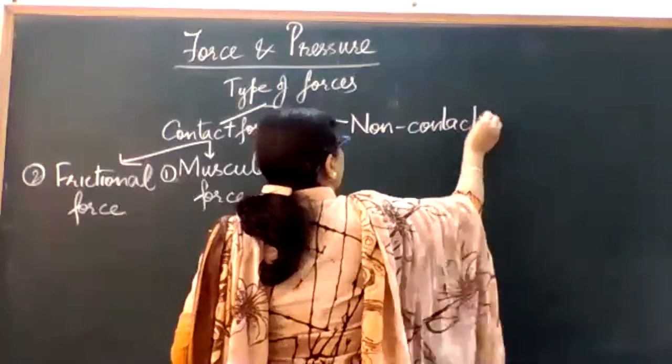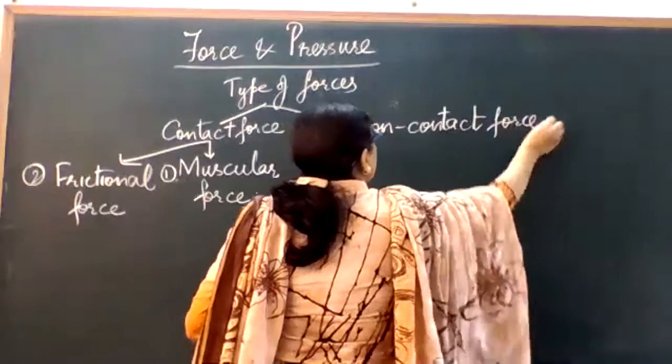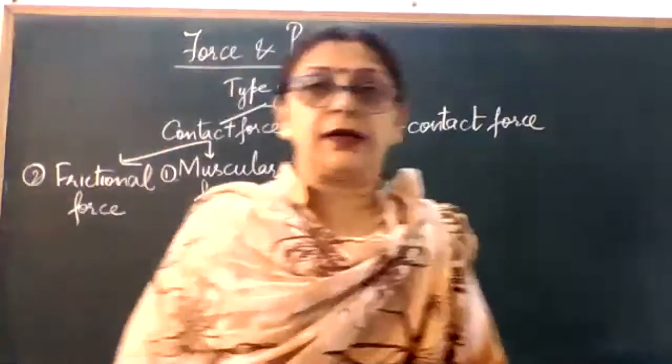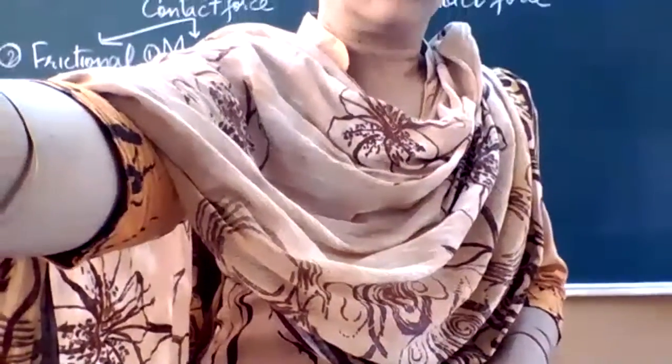Without being in direct contact with the object, okay?